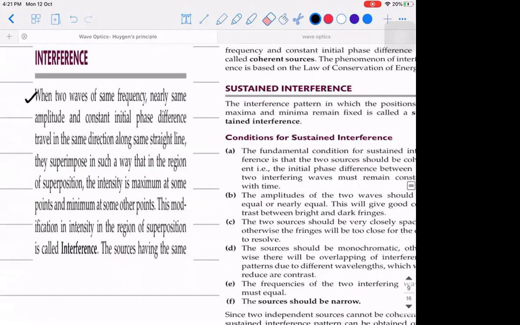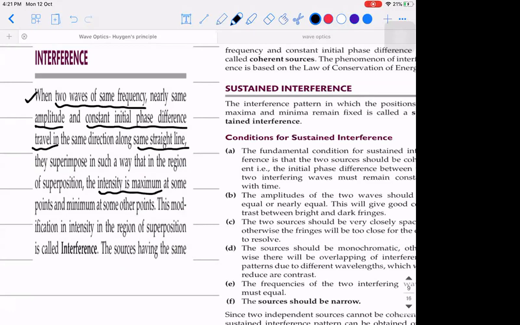When two waves of same frequency, nearly same amplitude, and constant initial phase difference travel in the same direction along the same straight line, they superpose in such a way that in the region of superposition, the intensity is maximum. Means what? Intensity is maximum, brightness, it is a bright spot.